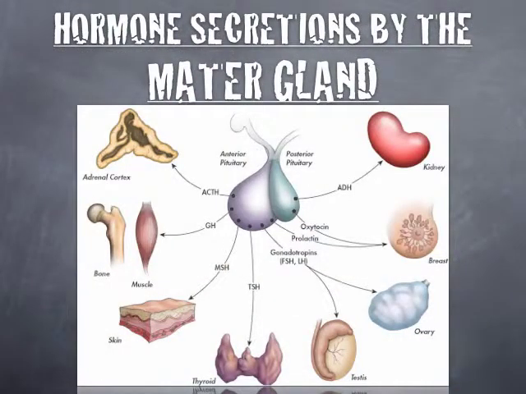Hormones secreted by the master gland. The anterior pituitary secretes ACTH to the adrenal cortex, GH to the muscles and bones, MSH to the skin, TSH to the thyroid, gonadotrophins FSH to the testes and ovaries, LH to the testes and ovaries, prolactin to the breast. Secreted by the posterior pituitary are oxytocin to the breast and ADH to the kidneys.